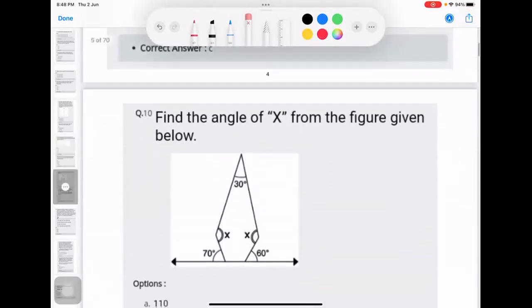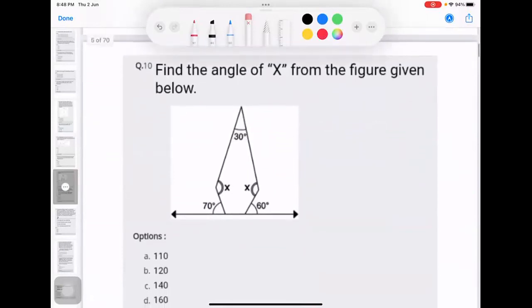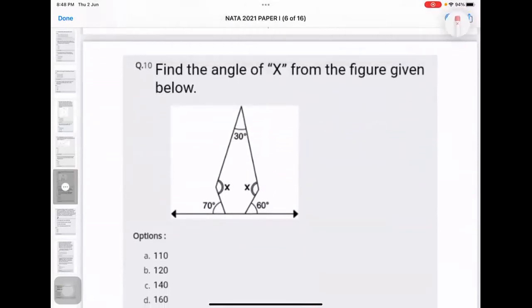Okay. Next one, again asking for the angle. Angle. Quickly. Studied in 10th standard, 11th standard also to some extent.